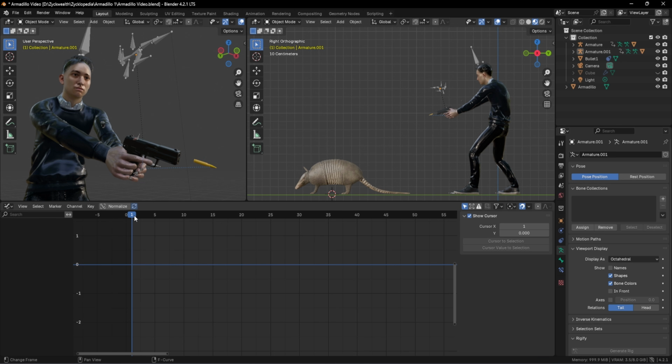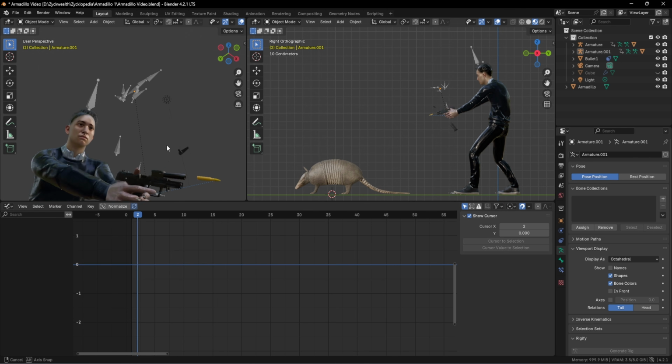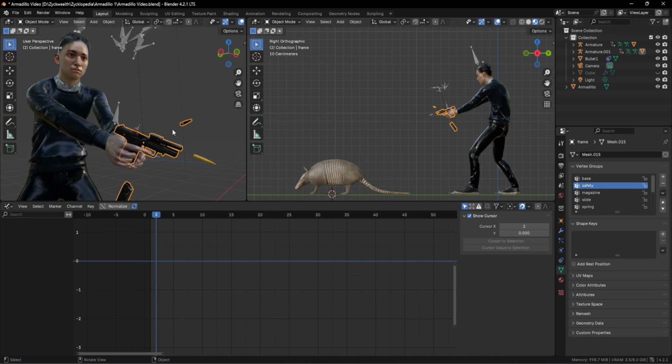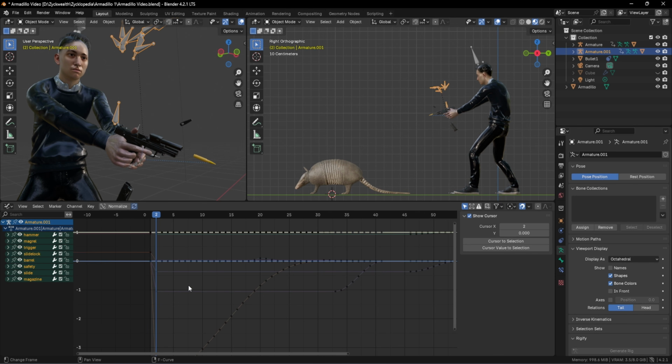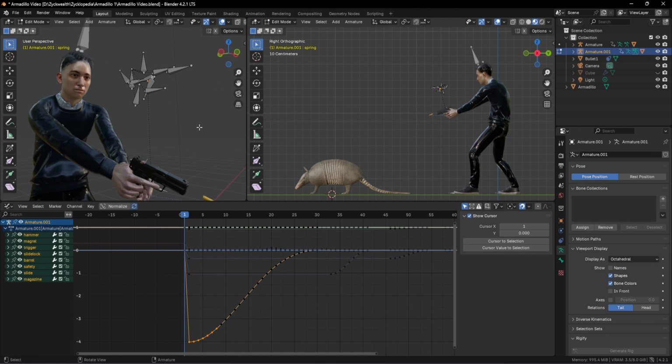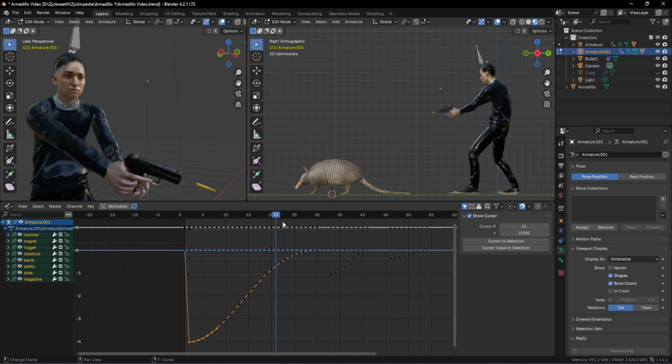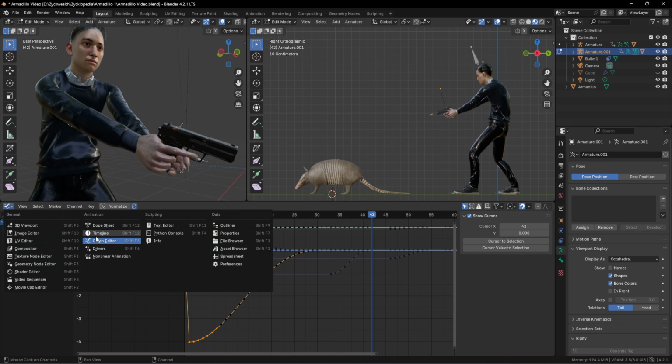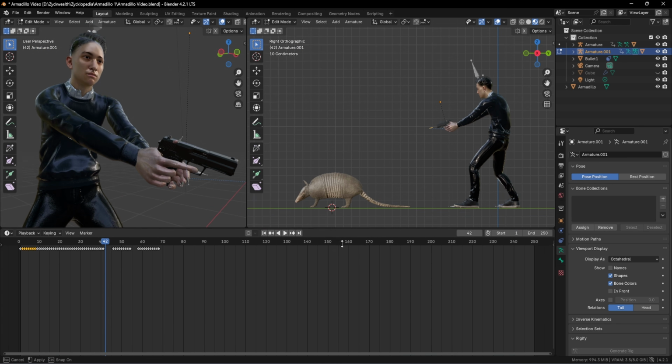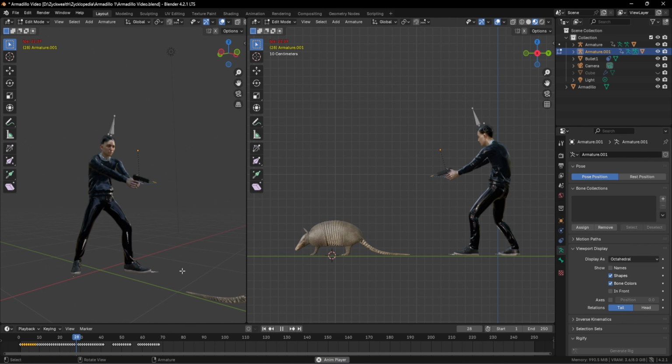So if we go to our frame number 2, we can see that our gun is getting deformed. And that's because our bones are having some changes in the graph editor. And to simplify this video, we can actually delete the armature of our gun. So I'm going to delete that. And if we do that, our gun is having this perfect animation. Now we can change this back to timeline and we can drag it all the way down. And with that, we have an animation like this.